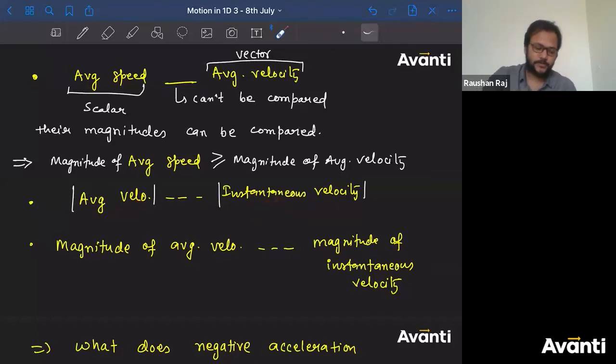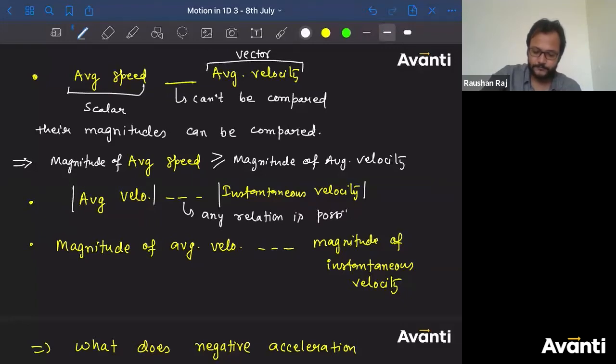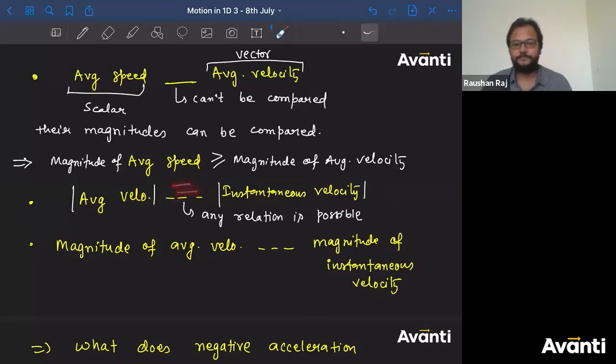So it can be anything. Any relation is possible. It can be greater than also, less than also, equal to also.